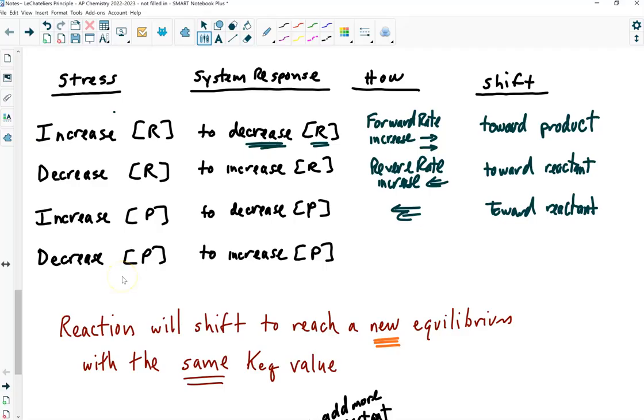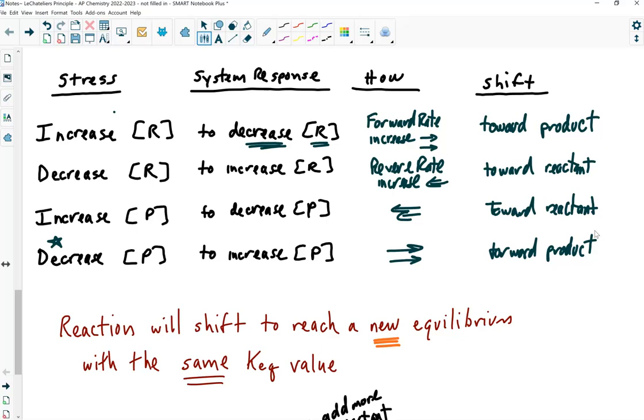What if I take away product? Now, this is a classic way to make more product in a reversible reaction. Think about this. I harvest some product, so I don't have any product in there. Well, what does the reaction want to do? It wants to restore the product you just removed, right? And so it's going to kickstart the reaction to the right-hand side, and then you're going to make more product. So we say it shifts toward product. Okay? And then it's going to reach a new equilibrium point, but it'll have the same proportion.